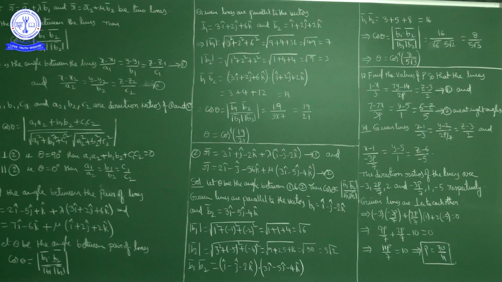So two lines (x − x1)/a1 = (y − y1)/b1 = (z − z1)/c1 and (x − x2)/a2 = (y − y2)/b2 = (z − z2)/c2 are perpendicular to each other when a1a2 + b1b2 + c1c2 = 0. By applying the formula, we got the value of p as 70/11. Now we will conclude here. We will continue the remaining problems in the next class. Thank you.